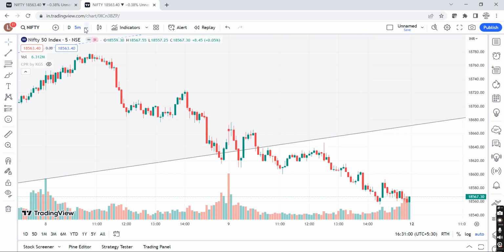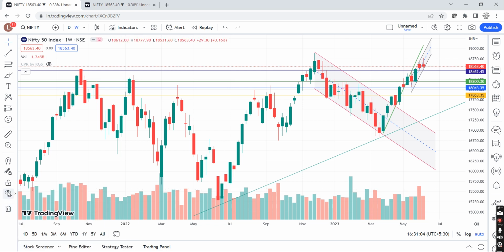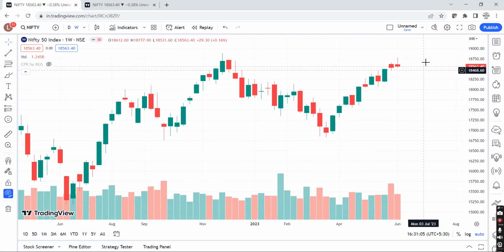Now what about the weekly trade? On weekly frames, let me just close all this. Okay. Yeah, on weekly frames, we had discussed the low of the previous weekly. This was 18464. If this is not getting broken, where was the close? 18534. We discussed that we may get 18600, 18700, which happened in this week, right? Till Wednesday, we were there. From Thursday and Friday, again, this candle turned red. So what was our scenario?